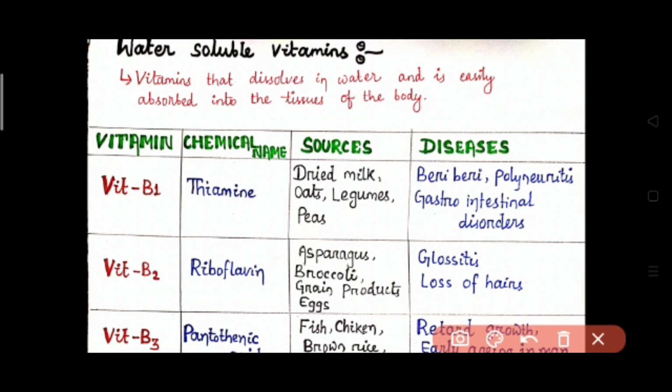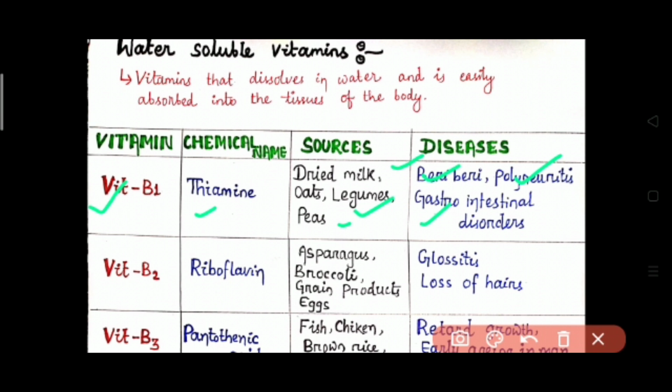First is vitamin B1. The chemical name of vitamin B1 is thiamine and the sources from where vitamin B1 is found are dried milk, oats, legumes, peas, etc. Then the diseases that are caused due to the deficiency of vitamin B1 are beriberi, polyneuritis, gastrointestinal disorders, etc.